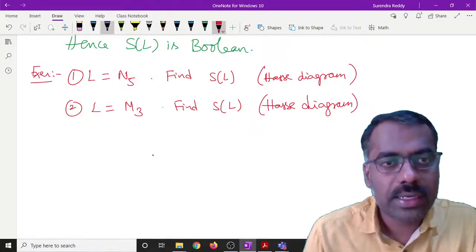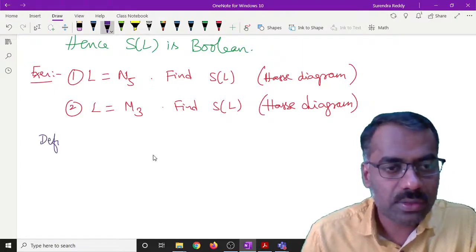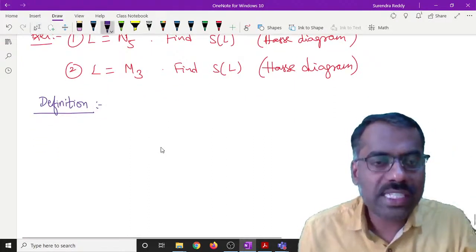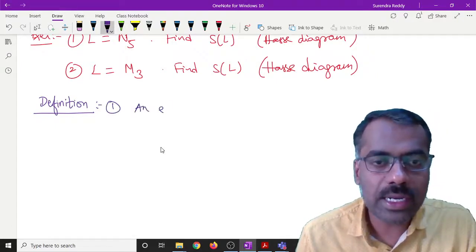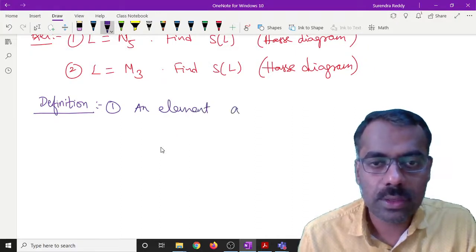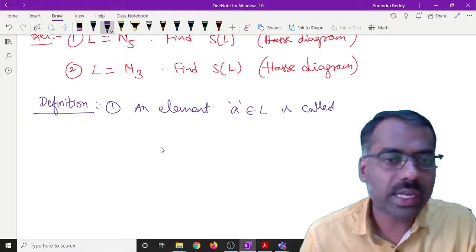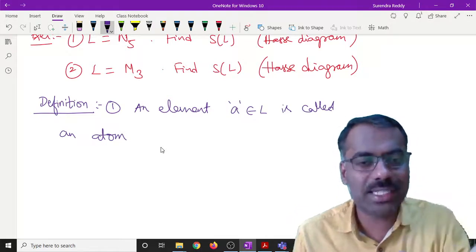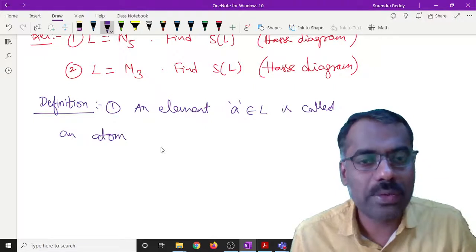Now we define a few more definitions. In a lattice L, we say that an element A is called an atom. Atom, as the word itself suggests, is the smallest particle which you cannot break into an even smaller one, right?